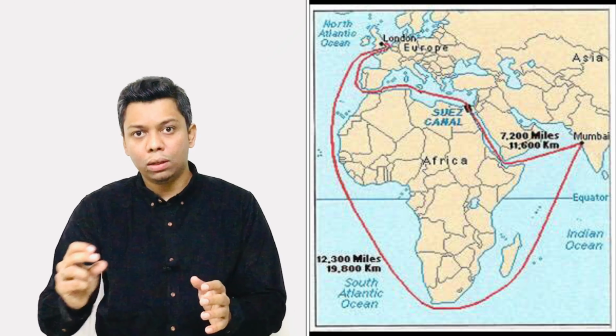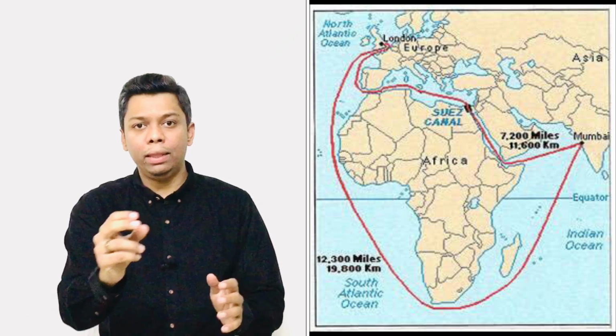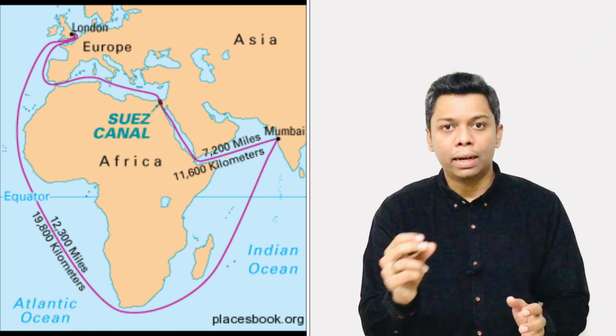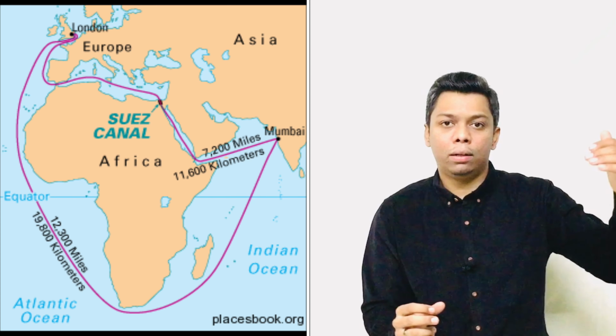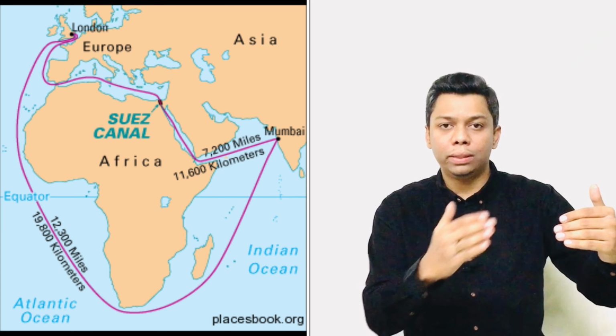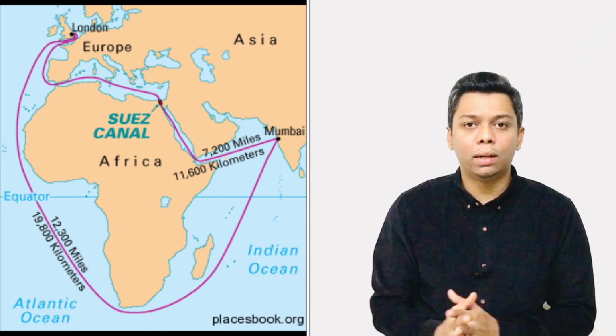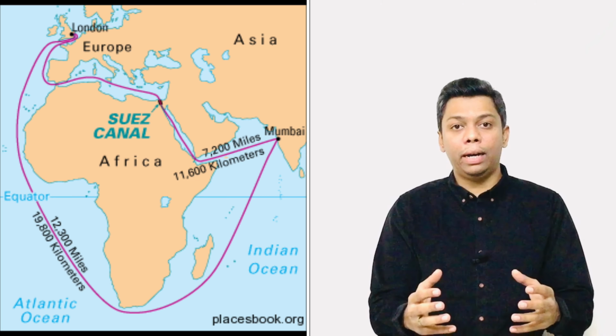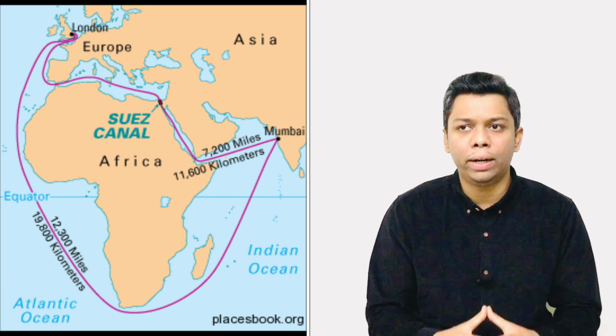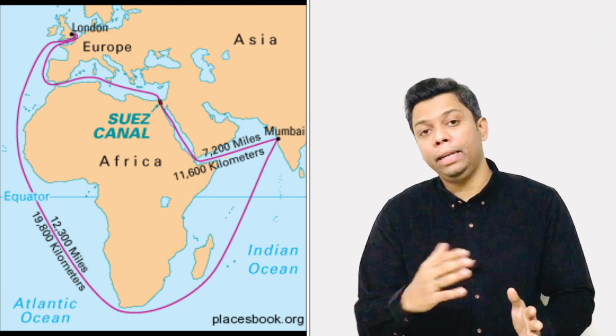So there was the Suez Canal, which was built in the Middle East, and this is the shortest route to come from Europe. They made the Suez Canal, and they come directly towards India, or towards Asia. This was the highlight.